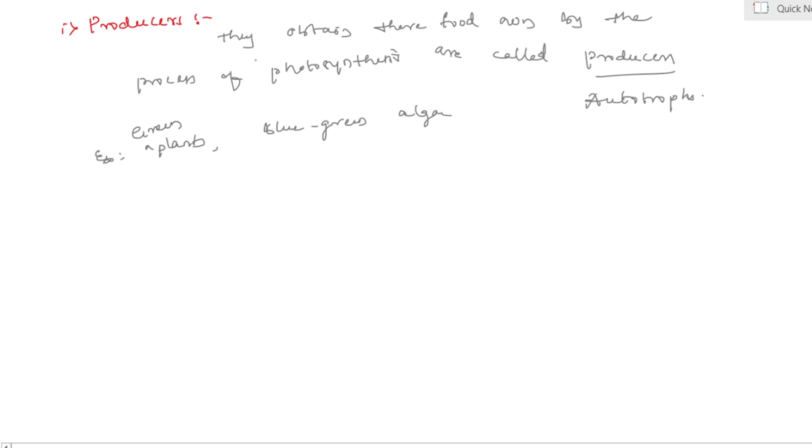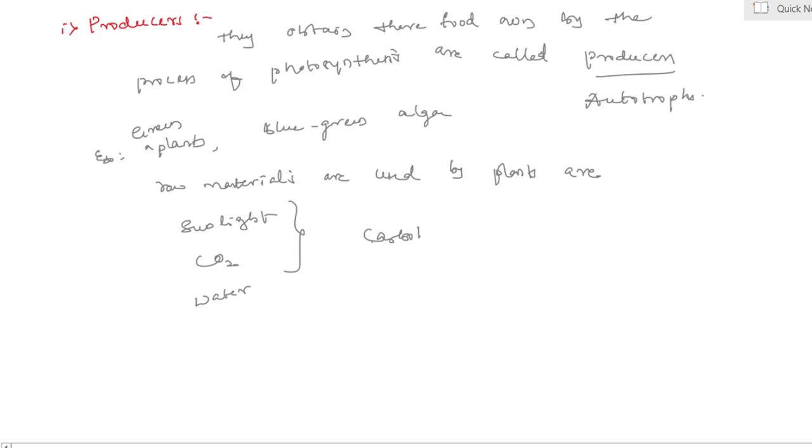Yes, my dear students. Here raw materials used by plants are sunlight, carbon dioxide and water. Yes, it means conversion of radiant energy of sun and produces organic compounds like carbohydrates.